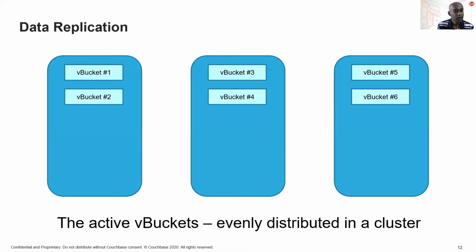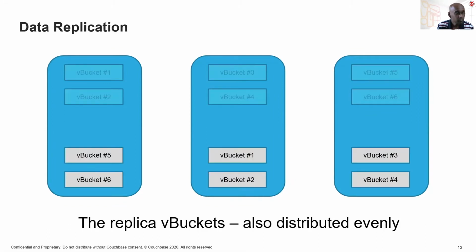So let me walk you through an example. We assume for the sake of simplicity that our bucket is split up into just 6 vBuckets, and we have 3 nodes in our Couchbase cluster, or specifically 3 data service nodes. And we can assume that the 6 vBuckets are split evenly across these 3 nodes. Importantly, all of these are active vBuckets. But if we do have replication enabled, let's just say we have a single replica for each of these vBuckets.